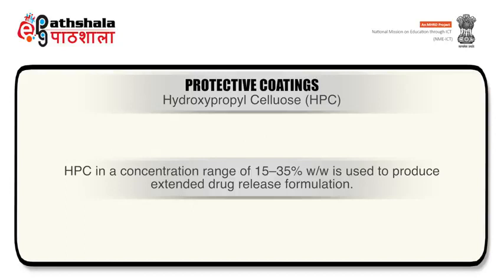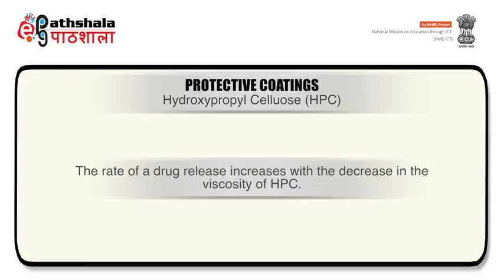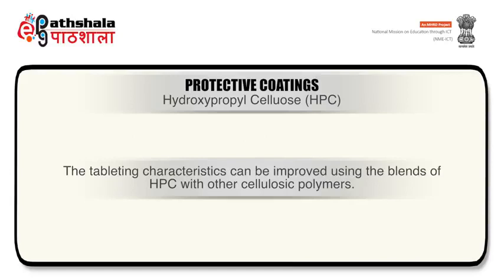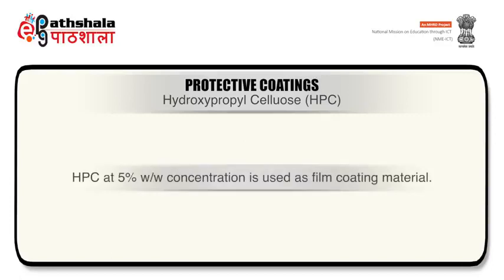HPC in a concentration range of 15 to 35% w/w is used to produce extended drug release formulations. The rate of drug release increases with the decrease in the viscosity of HPC. The tableting characteristics can be improved using blends of HPC with other cellulosic polymers. HPC at 5% w/w concentration is used as a film coating material.